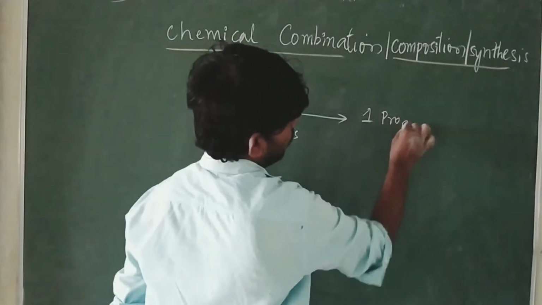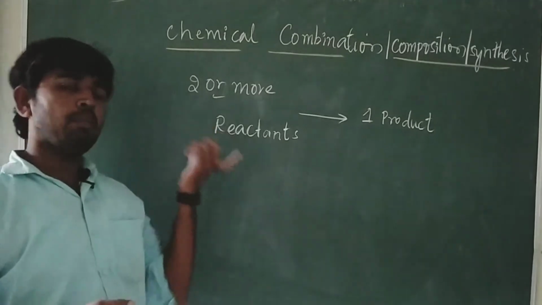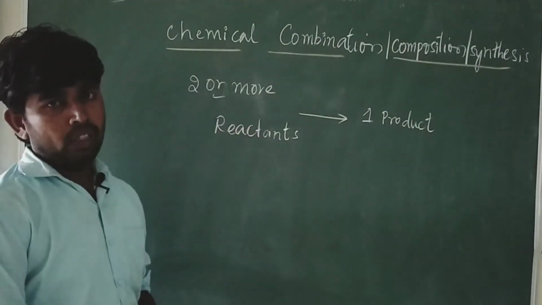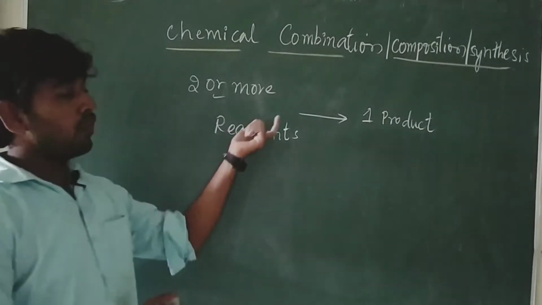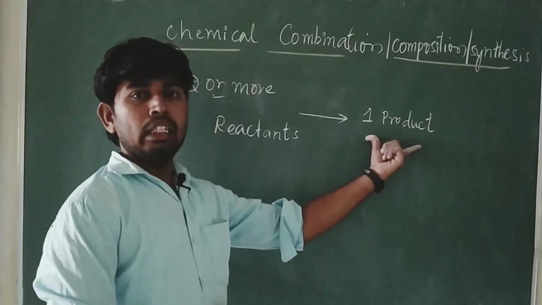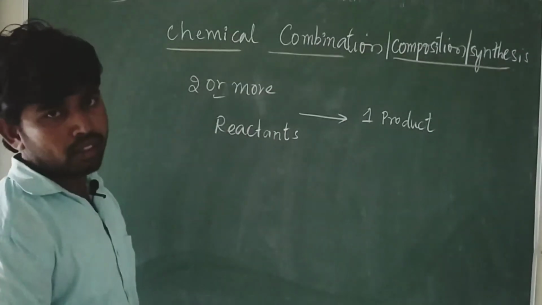How many products are they going to form? Only one product. It may be only two reactants, or more than two, but they react and form only one product. This is the condition: it should form a single product, then it is termed a chemical combination reaction.